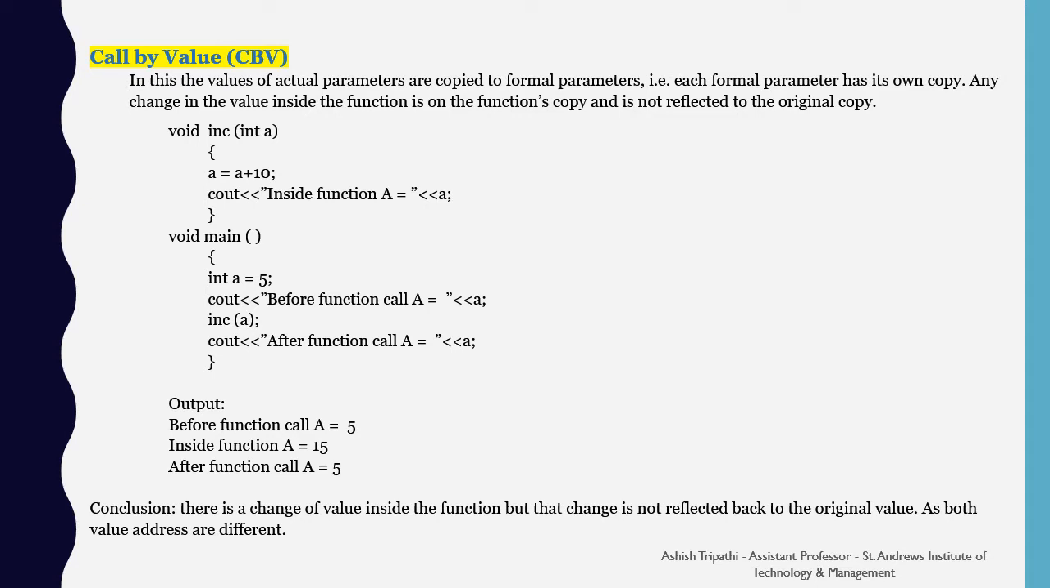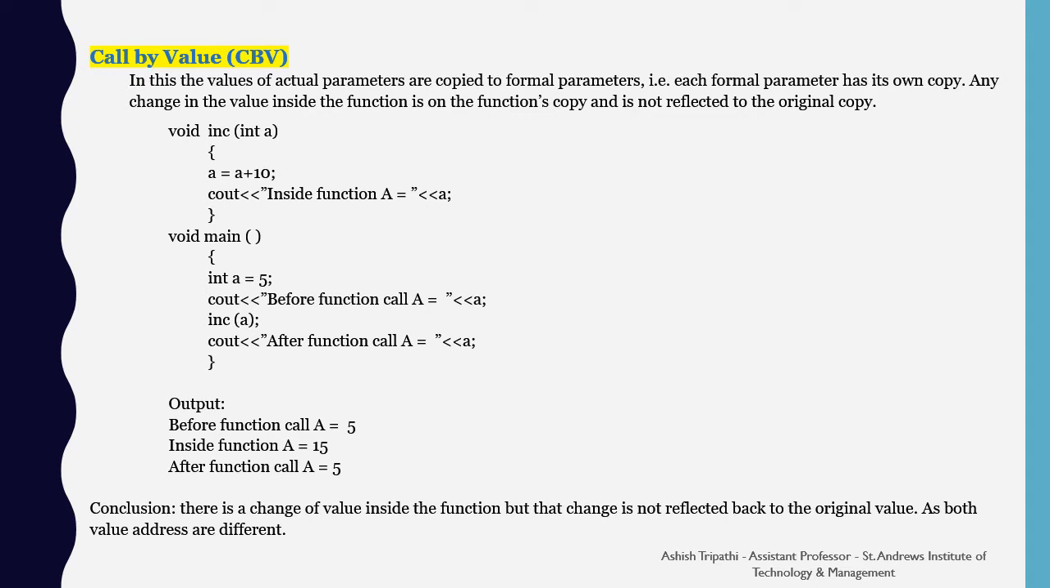You can see that the main function has a value a equals 5. Now before the function call, a is equal to 5. When we call the function inc passing the value of a, that value is a copied duplicate value. In the inc function, we are incrementing the value by 10 and printing the value inside the function only. When we are printing inside the function, the updated value is printed.